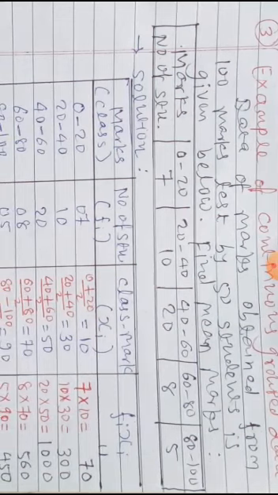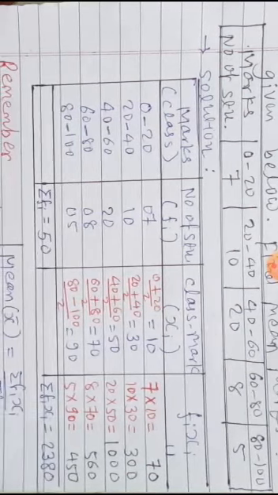Now here one thing is extra compared to the previous one. Here classes are given, and fi is also given. So just like the previous one, you just copy the first two columns, class and frequency, which are already given. Two extra columns you have to prepare. Here xi is not given. So what is xi? Xi is the average of the class, otherwise called the class mark.